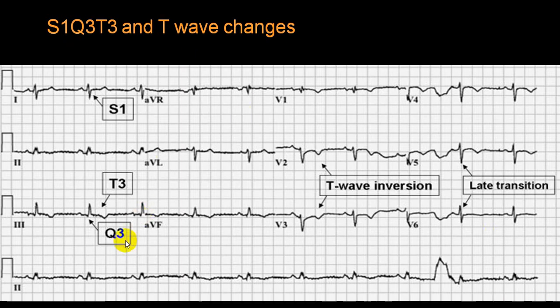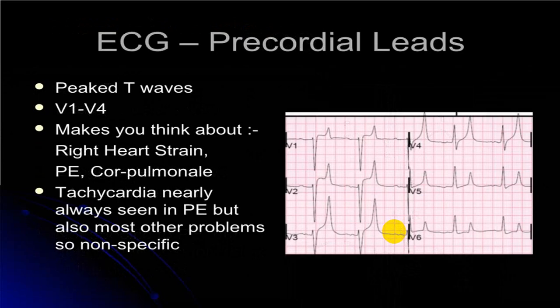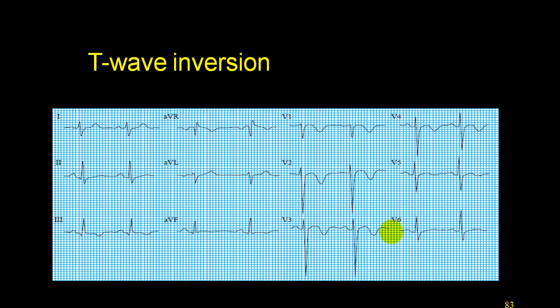So S1, Q3, T3 is very typical. You start getting what we call ischemic changes, and you can even develop an RV MI. Lead 1 and lead 3 will have a change. In the precordial leads, you can have a tall T wave and RV infarct signs. Once in a while you can develop T wave inversion in lead 3 and also in the chest leads.